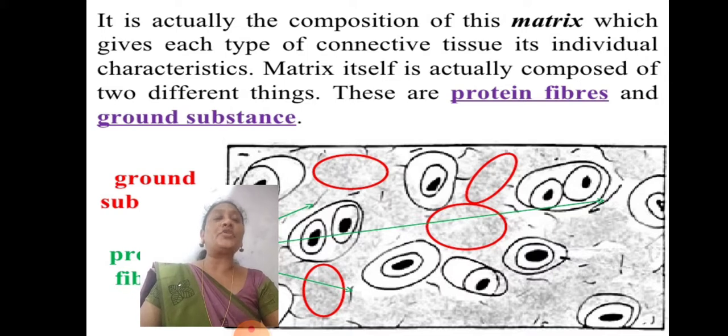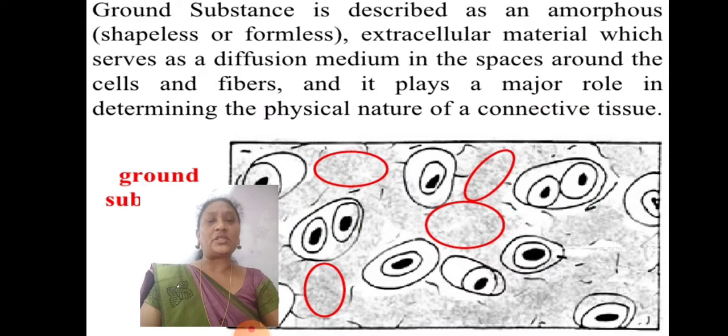Actually the composition of the matrix gives each type of connective tissue its individual characteristic. The matrix itself is actually composed of two different things: protein fibers and ground substance.